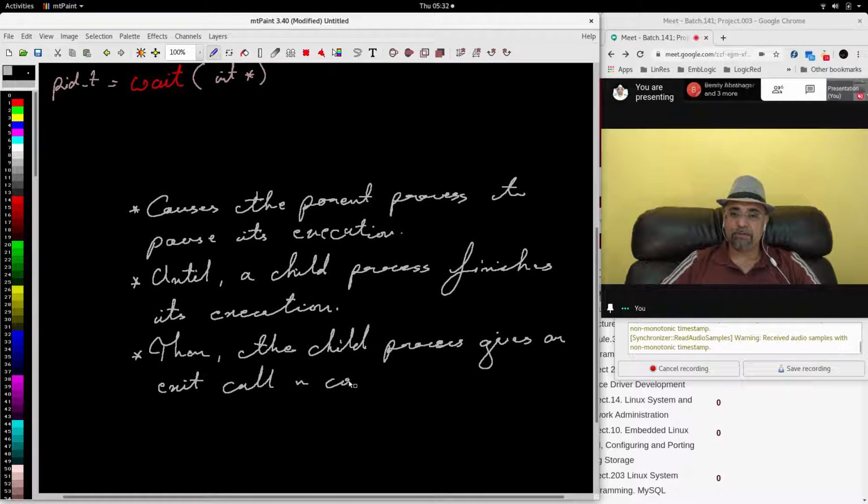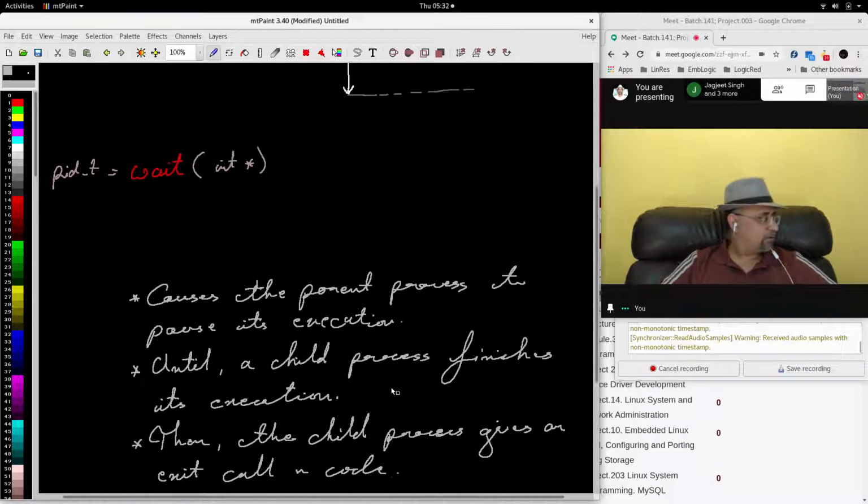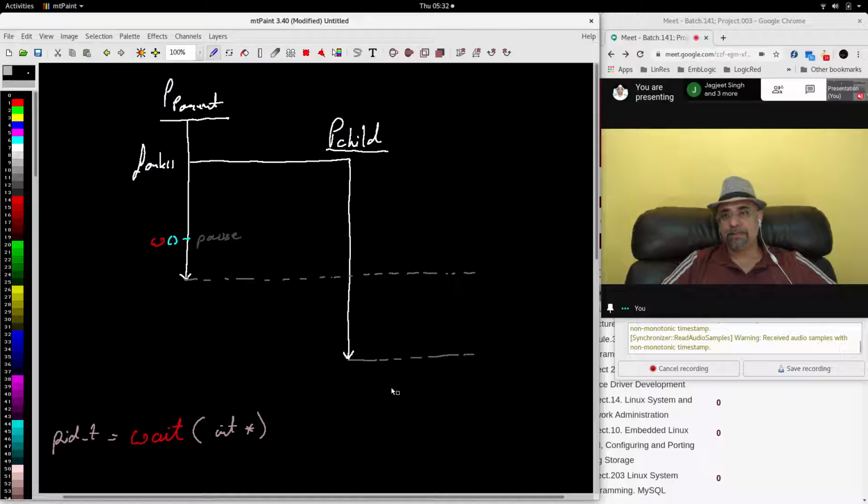Now, when the child will give the exit call, and it will give some exit code, at this point of time, the parent process will come out of pause.